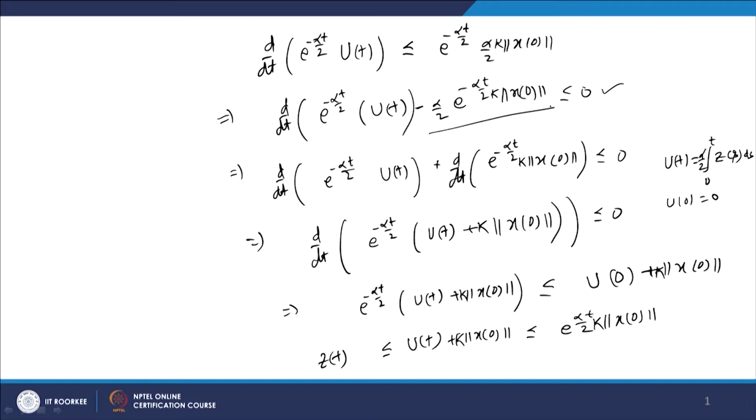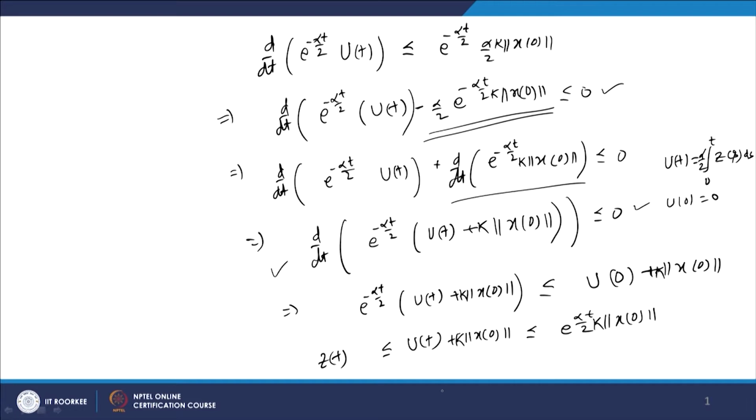Now, this part I can write as d by dt of e to power minus alpha t by 2 times k times norm of x0. So, using this we can write down d by dt of e to power minus alpha t by 2 u(t) plus k times norm of x0 less than or equal to 0 here.